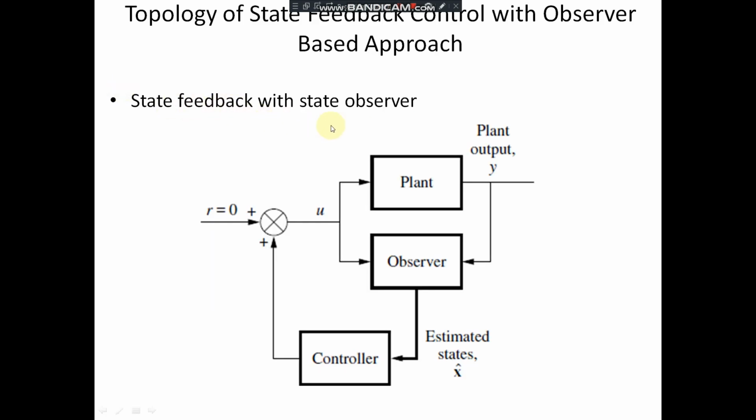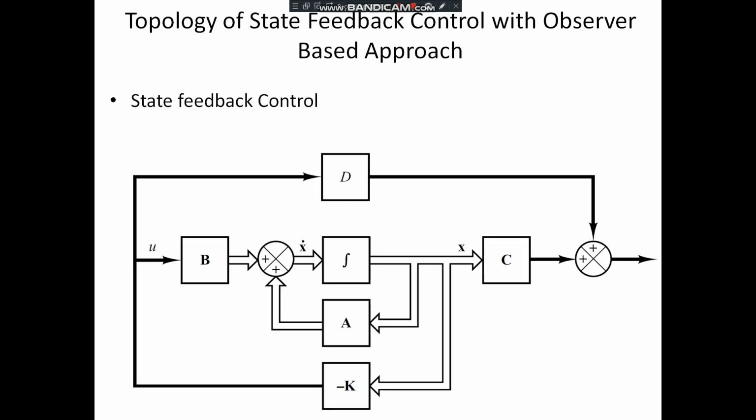State feedback with state observer. We can see with this diagram that there is a plant and this observer has two inputs. One is the controller input as well as the measured output, and the difference between these two we take as the estimated states, that is represented as x cap, and this x cap is given to the controller, and again it is utilized for the controller design in the state space.